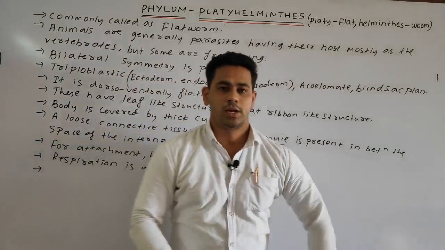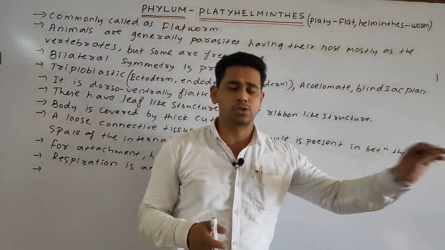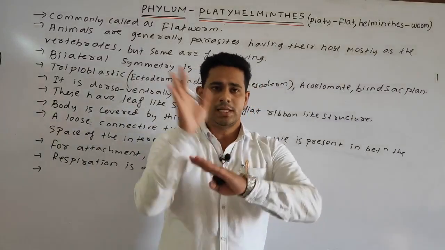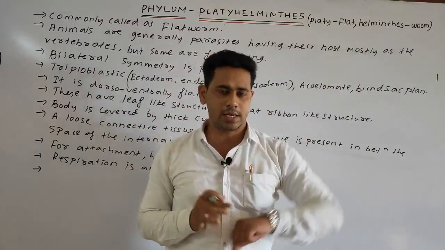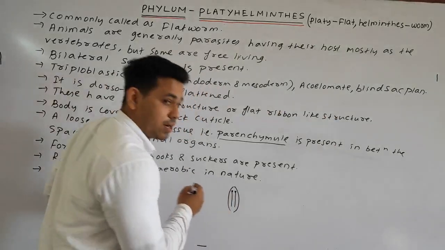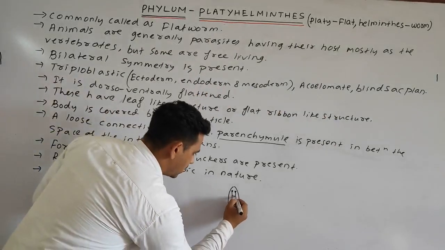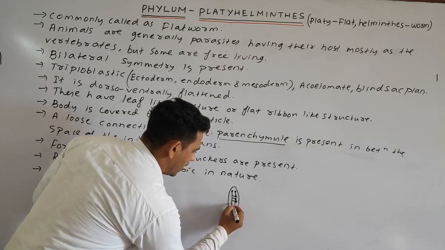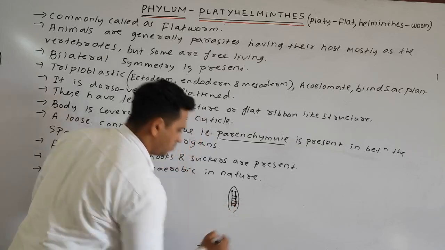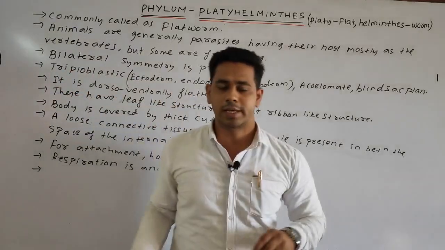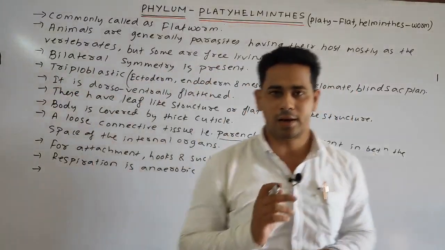Students, we discussed that in the case of ctenophora the nervous system consists of nerve nets, having a webby or networking-like structure. But in the case of the platyhelminthes, it is present in a ladder-like structure. You can see ladder-like structures are present. So the nervous system in the platyhelminthes is ladder-like.